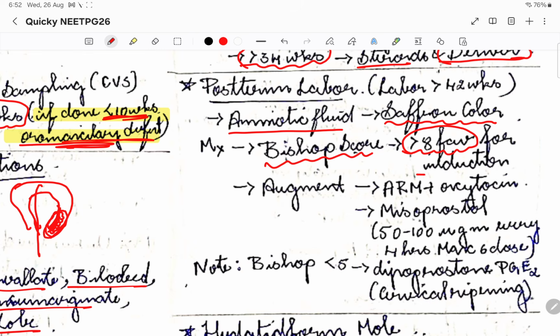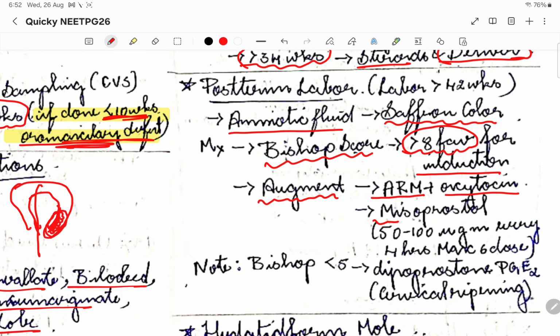So that is why we'll do induction. How do we do the induction? We'll augment. Augmentation will be by artificially rupturing the membrane, and we'll be giving oxytocin. So artificial oxytocin is given.